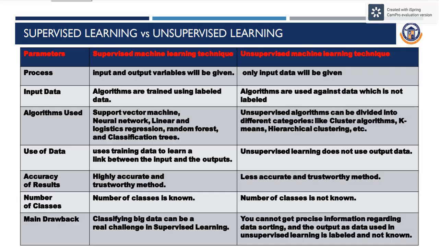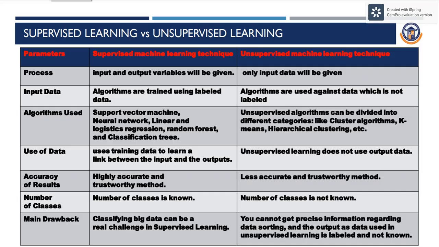Here comes the difference between supervised learning versus unsupervised learning. There are parameters such as process, input data, algorithm used, use of data, accuracy of result, number of classes, and main drawbacks. In supervised machine learning techniques, input and output variables will be given, whereas in unsupervised machine learning techniques, only input data will be given.